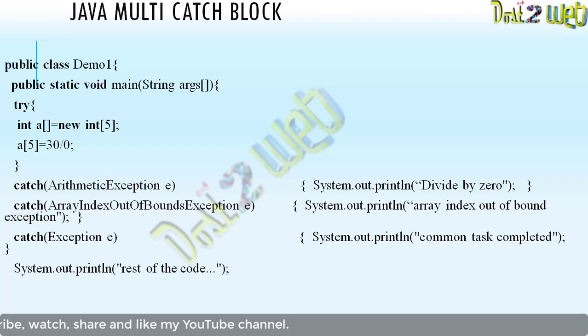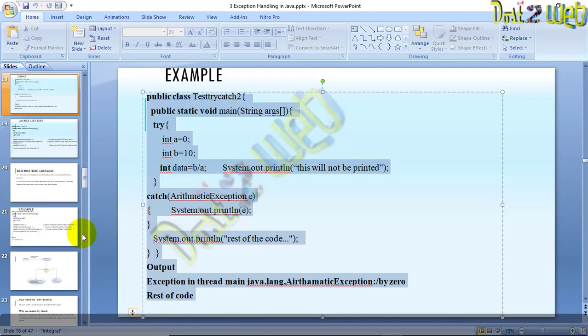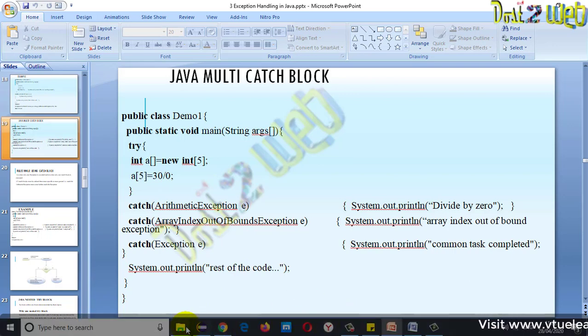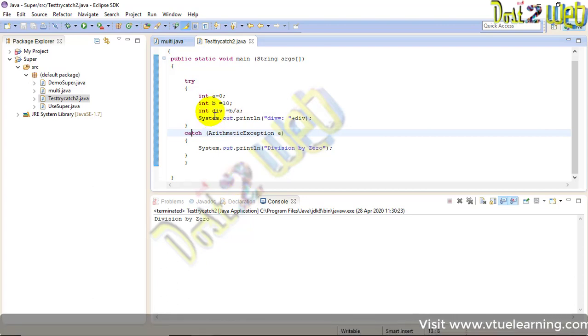So this is how you can see here I have used multiple catch block statements. So let's use the multiple catch block, and let's see what result we are going to get. Now we'll execute the program and we'll see that. Even you can use this program or any program, whatever you want. I'll proceed with the previous program. So I have used this one.